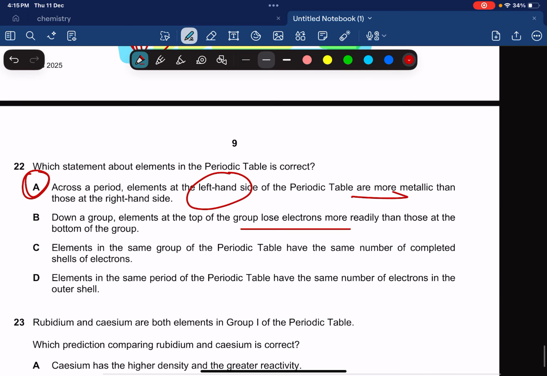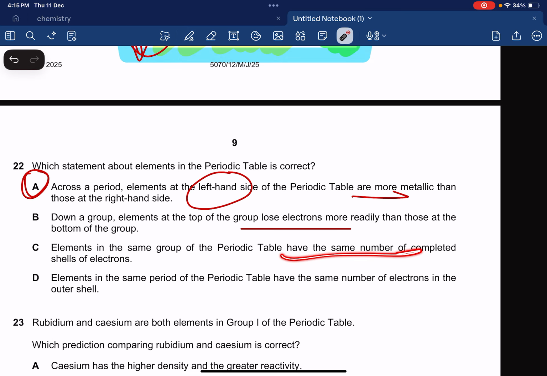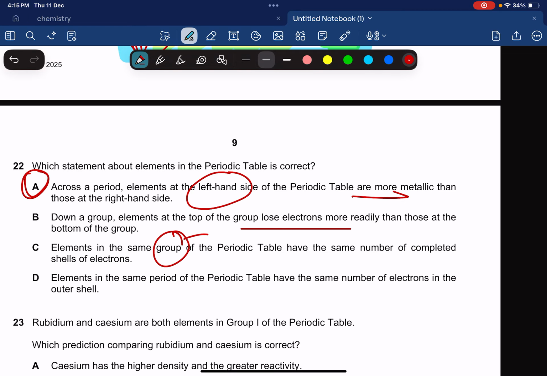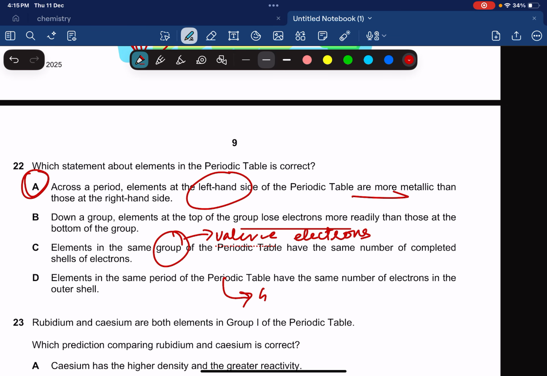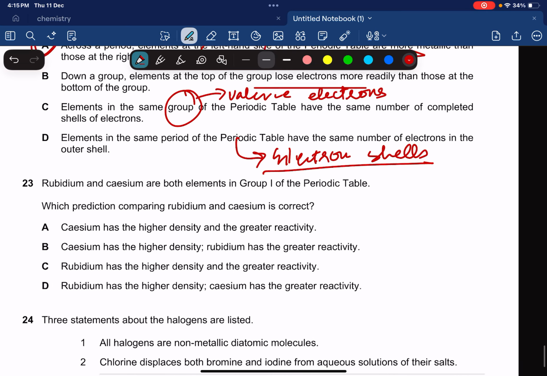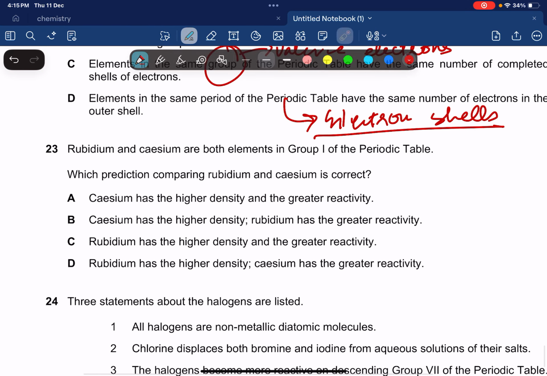Okay, elements in the same groups of the periodic table, same group, have the same number of complete electron shells. No, elements in the same group have the same number of valence electrons, not the electron shells, the valence electrons. Okay, now elements in the same period, they have the same number of outer shell. No, they have the same number of electron shells. In same period you have the same electron shells, in same group you have the same valence electrons, or the outermost electron.